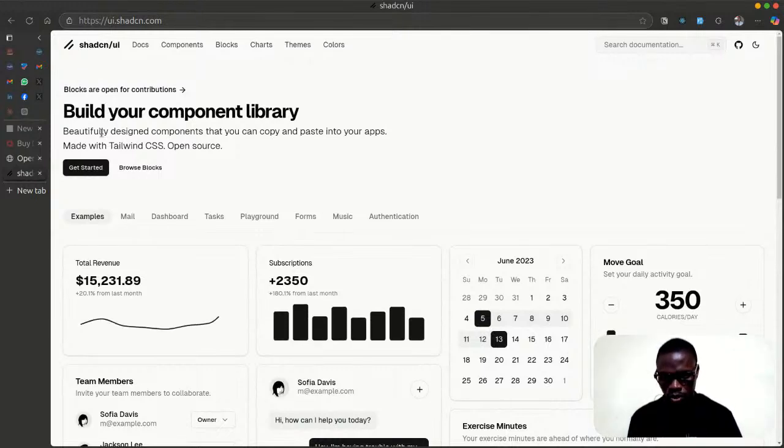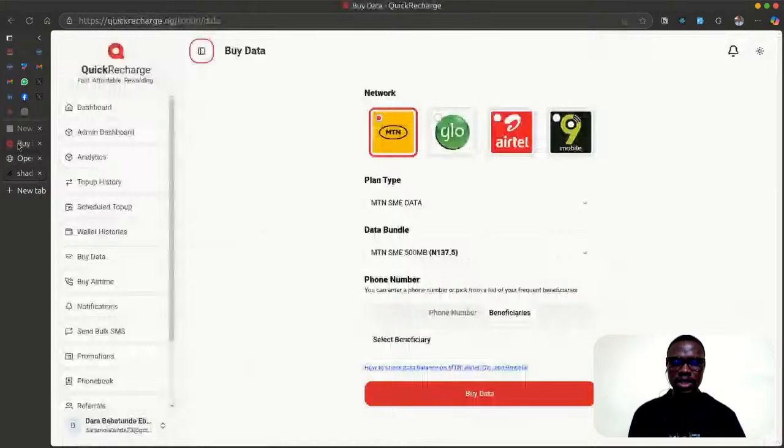Build beautifully designed components that you can copy and paste into your app, and that is just it. It's not more than that, and that's why I love this when I work with React projects. In fact, that's what Quick Recharge is built with. That's what is used to craft out the UI of quickrecharge.ng here.